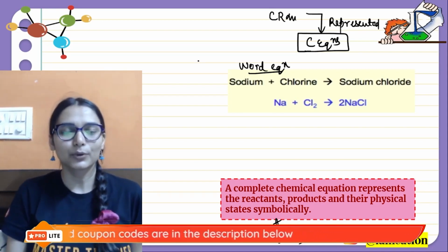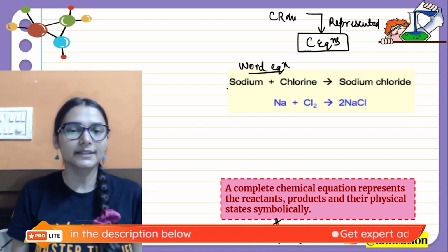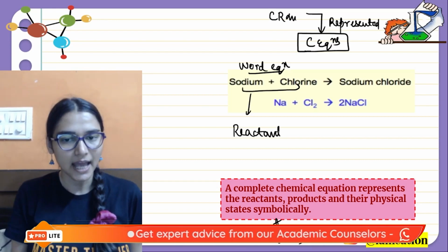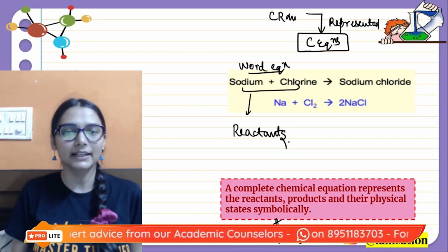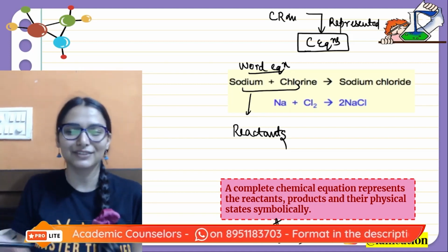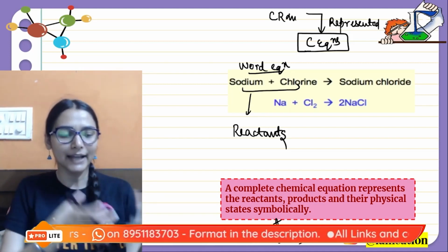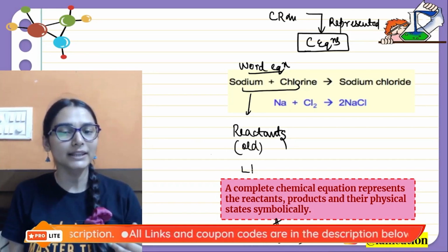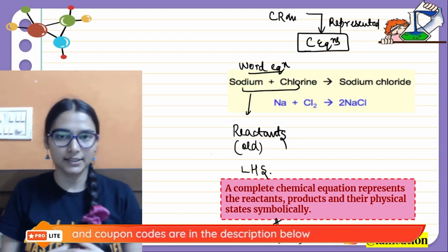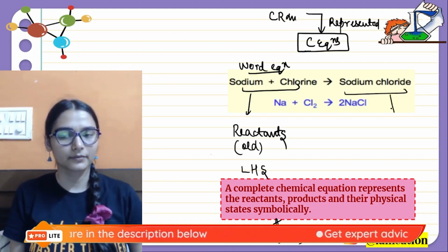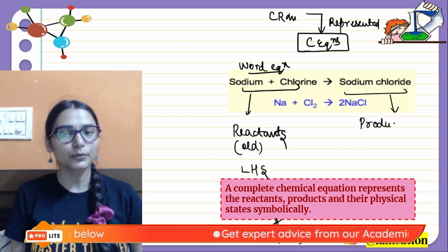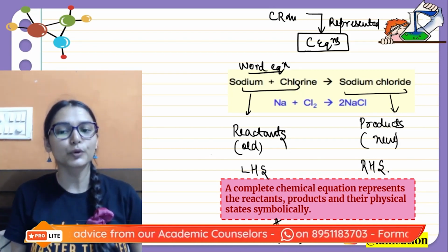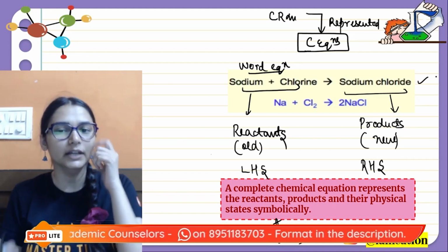Yeah, sodium plus chlorine. So sodium and chlorine are the reactants, the substances that you write on the left hand side of the reaction. They are known as reactants. Sorry, I always get confused between left and right. So I was saying those substances that you take at the start of the reaction, basically the old ones which come on the left hand side, they are the reactants. Okay, the new substances which are formed on the right hand side, they are known as the products. Okay, so this is simply a word equation.